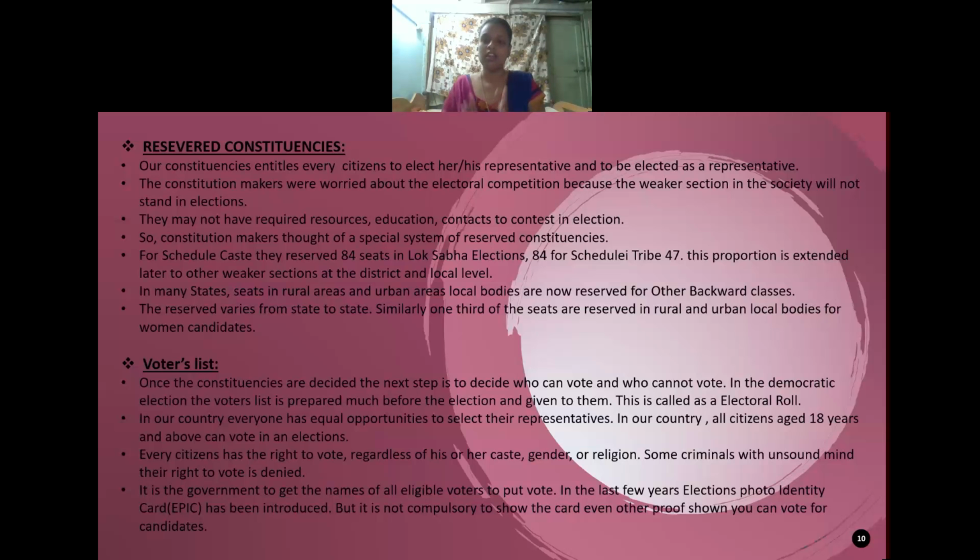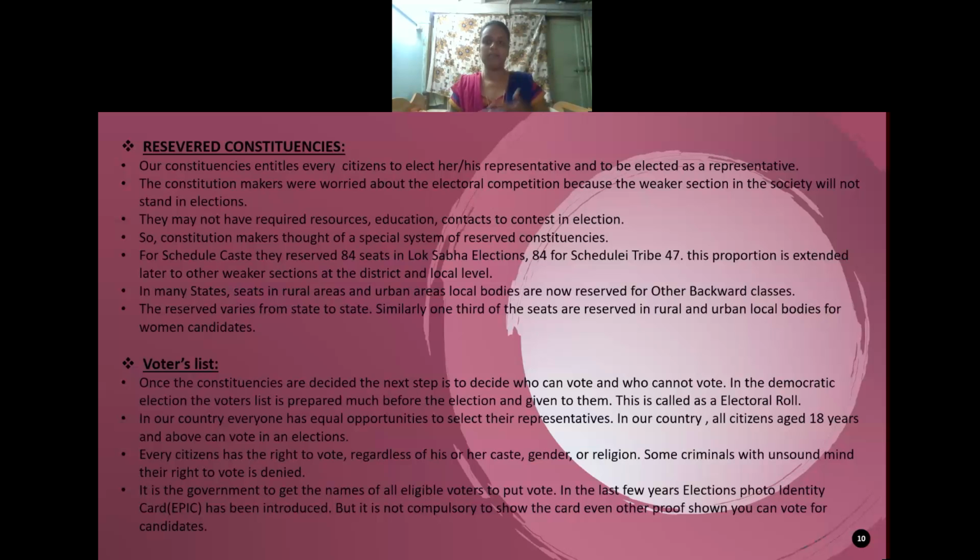Because the weaker section will not stand in the election. If a strong person stands in front of the weaker section, obviously he will get the better vote and always win the election. Then that person will not come to know their problems. But if a representative from the weaker section stands in the election, he will work for his betterment as well as that section's betterment. That is why the concept of reserved constituencies has been adopted.